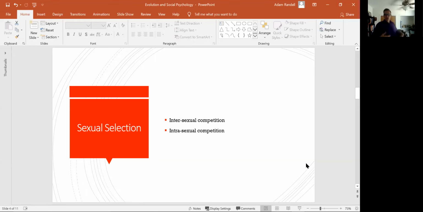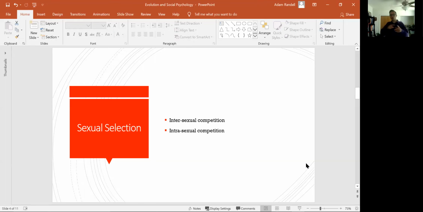All right, so this is intersexual selection. This is when traits of one sex are preferred by the other, and those members of that sex that have the preferred traits tend to be more successful at getting mates and therefore reproducing.